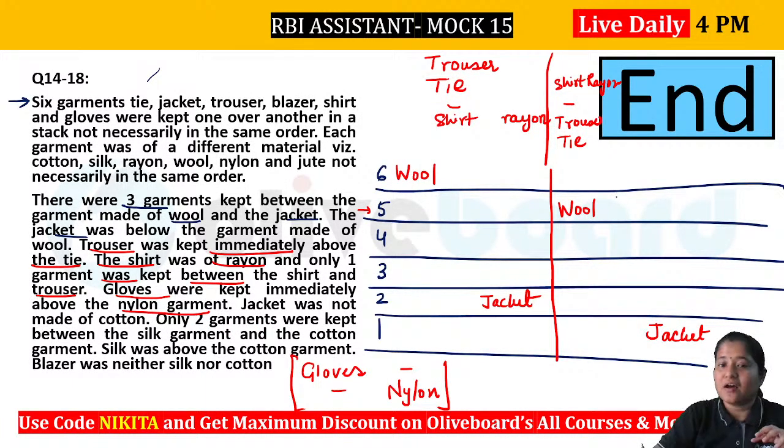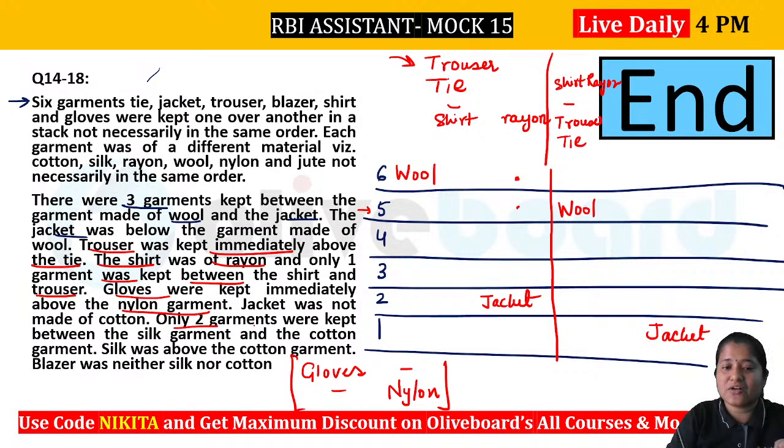Let's try to place this information here. Let's check how to place it. In this case, if we place trouser here, tie here, then we will have your shirt rayon here. That's a possibility. Similarly, trouser here at the 5th position, tie here at this position, then shirt cannot be here. But if we place trouser at the 4th position, tie at the 3rd position, then shirt can be here at the 1st position as well. So that is a possibility. We can do that. So that means in the first case also we are getting 2 different cases. Okay, we will check that. Jagan is giving the answer here, that is what should be here. Let's check what is given about this one.